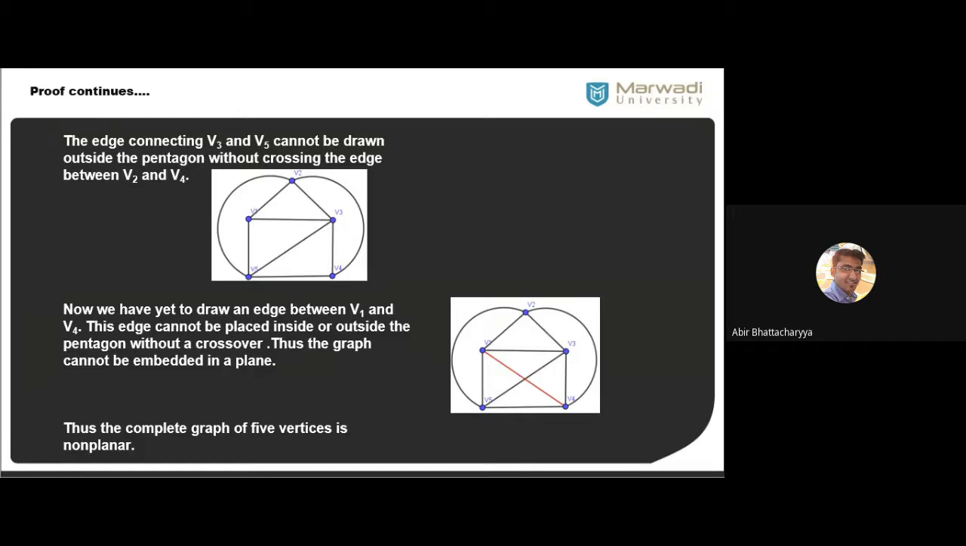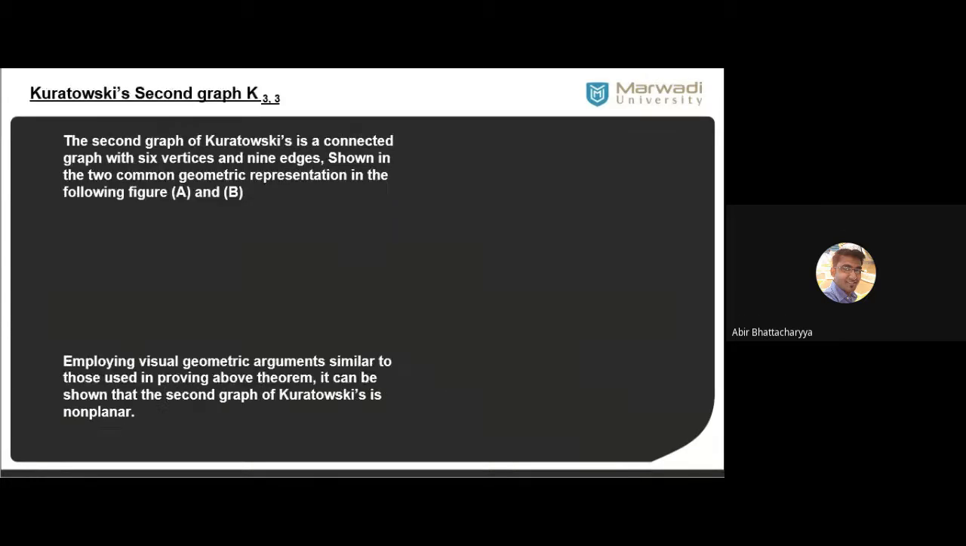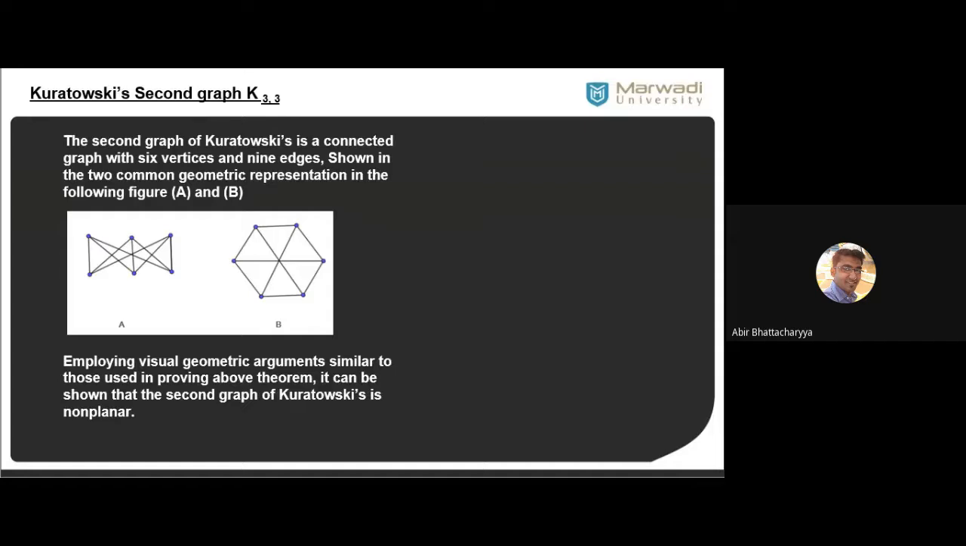Next thing is that you have to show K33, or Kuratowski's second graph, is also non-planar. You have to prove that. This is called Kuratowski's second theorem. So our next task is to prove K33 is also non-planar. How to prove that? Okay, the second graph of Kuratowski's is connected with 6 vertices and 9 edges. So how many vertices? 6 vertices and 9 edges.